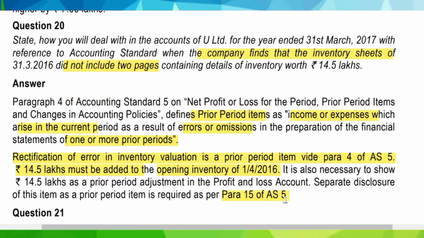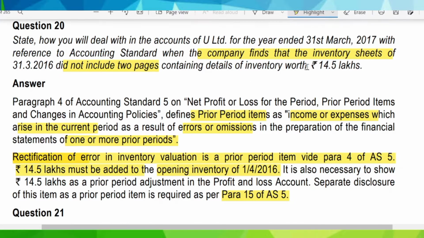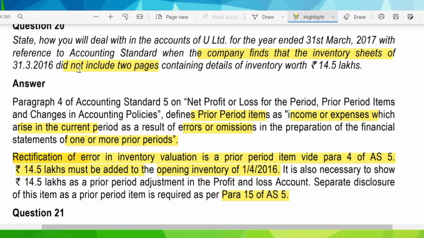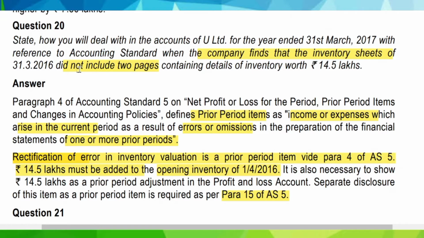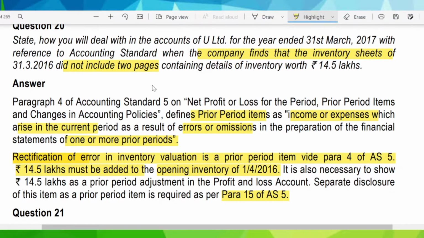So in that case we have to make two balance sheets, one separately for the prior period, but in the accounting standard part we just have to do three small things. First, we have to make a rectification of the error. Since the closing stock of 31st March 2016 did not include it, the closing stock of 2016 should be increased. Therefore, the opening stock of 2017 must be increased.